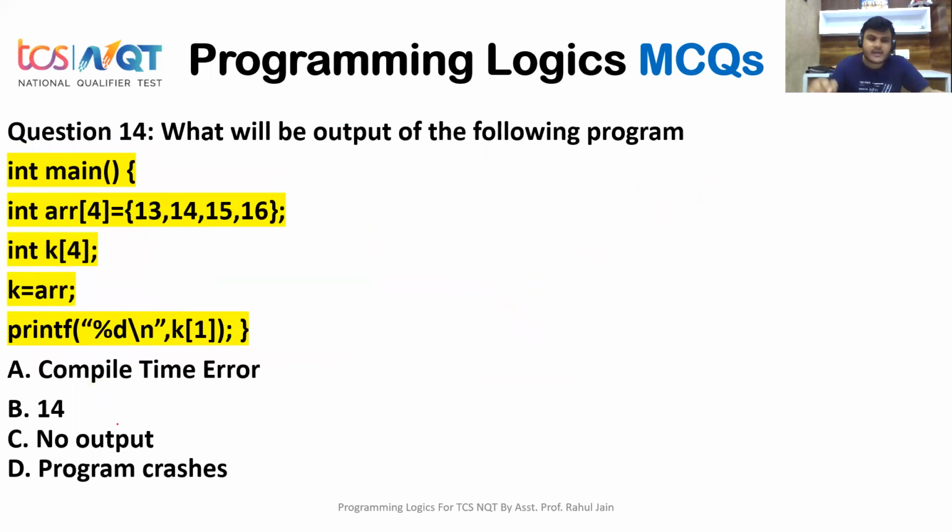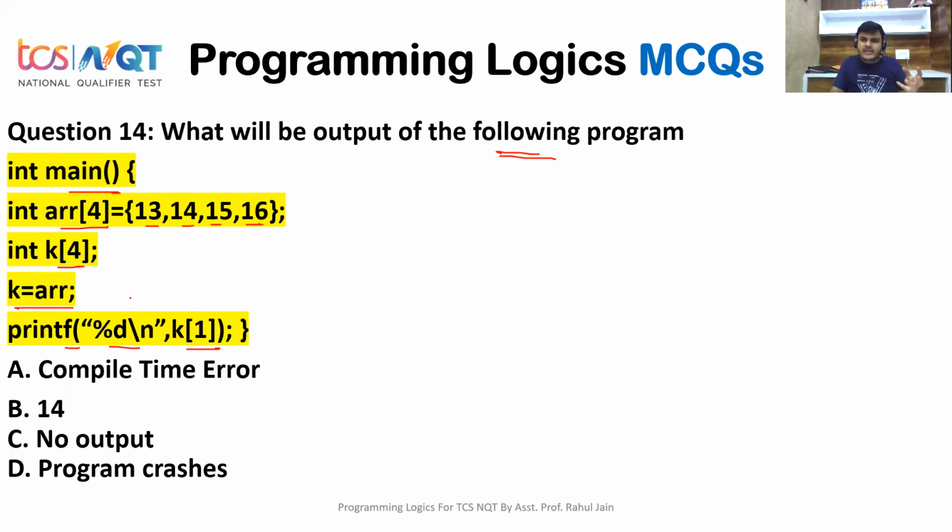Question number 14. What will be the output of the following program? The program is given to you: int main, int array[4] equals 13, 14, 15, 16, int k[4], k equals array, printf %d k[1]. Four options are given. What is the correct answer? Very simple question, guys.